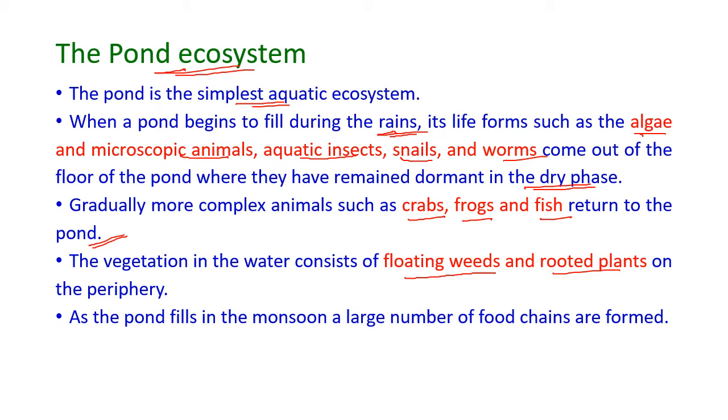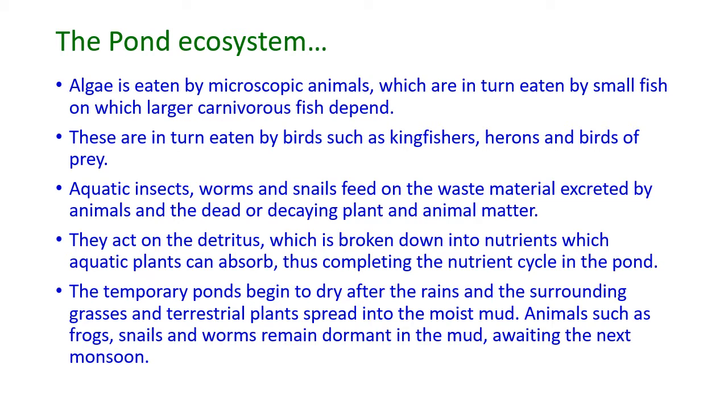And as the pond fills during the monsoon, a large number of food chains are formed in the pond ecosystem. Here, the producer algae is eaten by the microscopic animals, which are in turn eaten by the small fish, on which the larger carnivorous fish depend for their food. And these are in turn eaten by birds such as kingfishers, herons, and birds of prey.